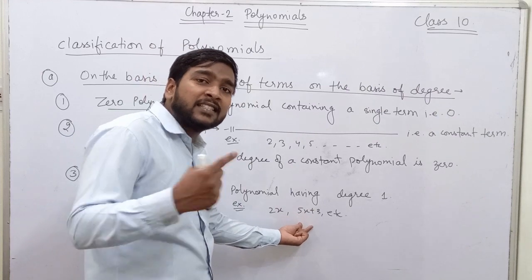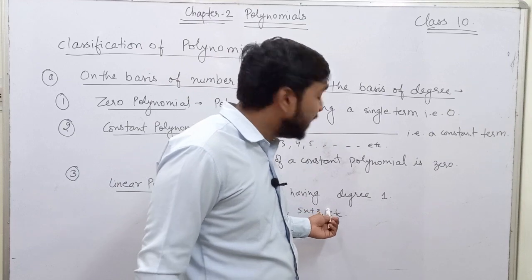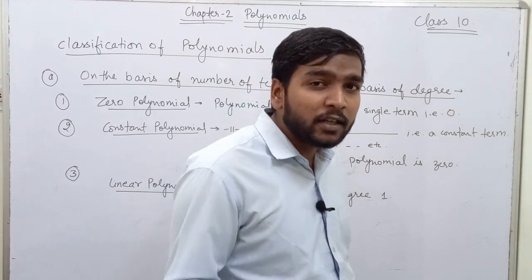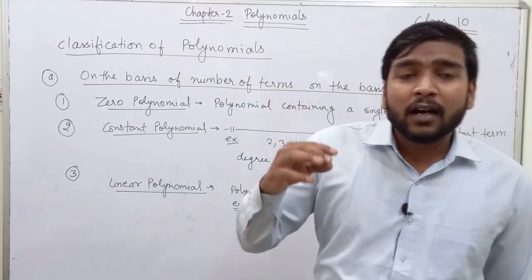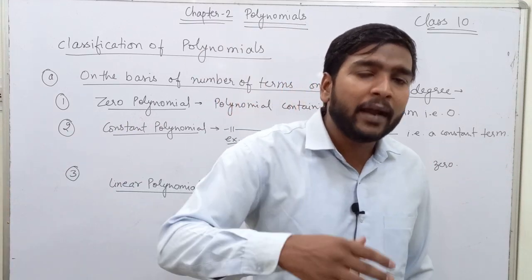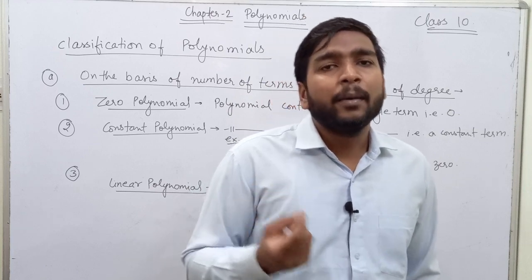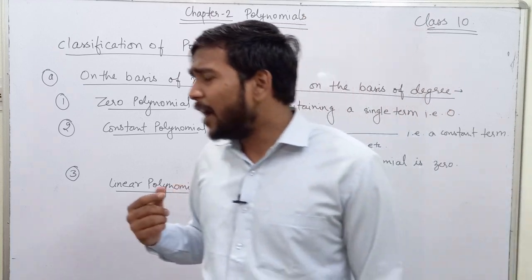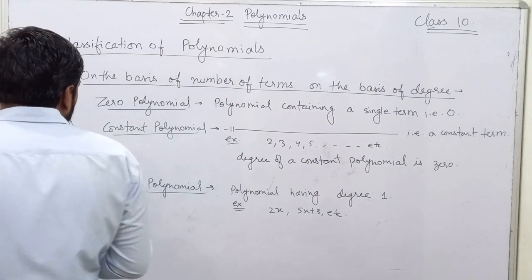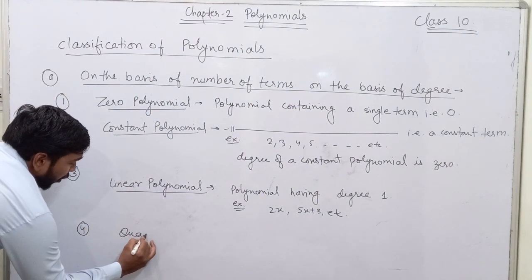The result is still a linear polynomial. And if I further add 0 behind it, the value will still remain unchanged. So if I add a constant polynomial or a 0 polynomial behind a linear polynomial, the result would still be a linear polynomial. Okay. Now, on increasing the degree, we will get quadratic polynomial.